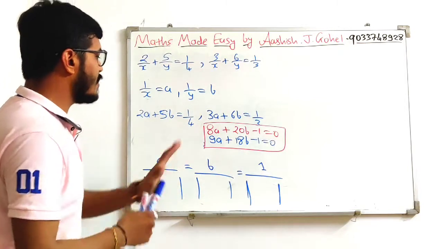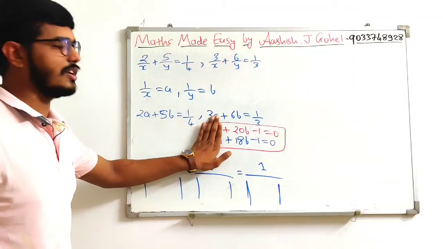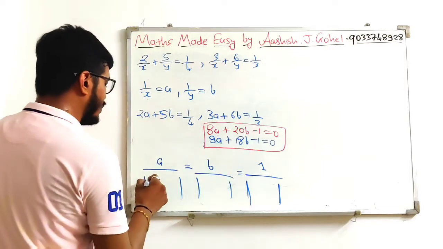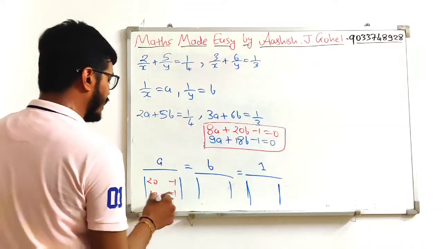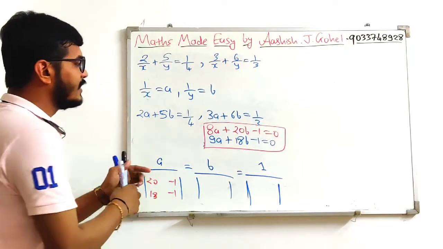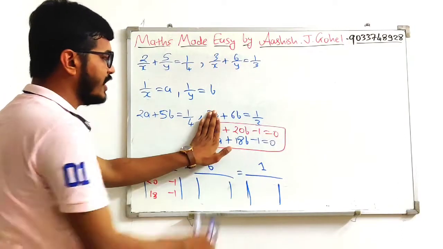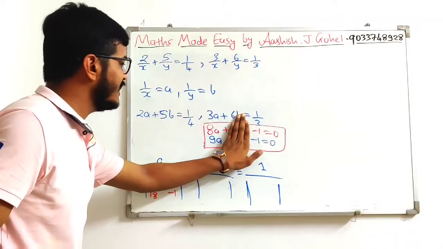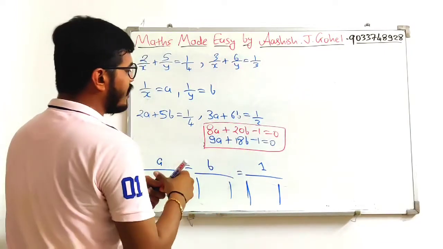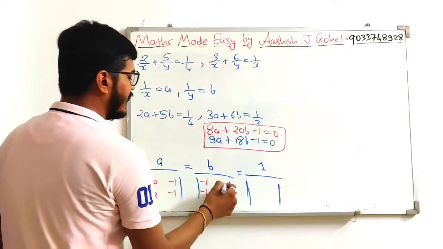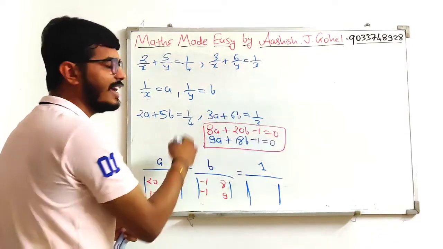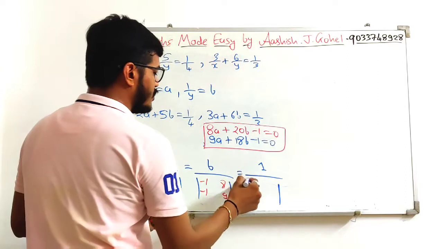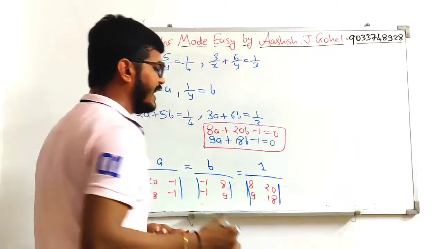Now if we are discussing a, then we will not see these terms, just see the coefficients of the other two terms. The coefficients of the other two terms are 20, minus 1, write down here 20, minus 1, here 18, minus 1. If you are writing under a, then forget about this a and write down the other terms. Now if you are writing for b, then just remove this b and write down the other terms, minus 1 and 8, 9. Follow the sequence a, b, c, c, a. Then if I am writing for c or 1, then forget about these terms. So 8, 20 and 9, 18.